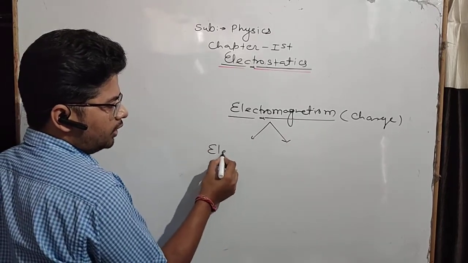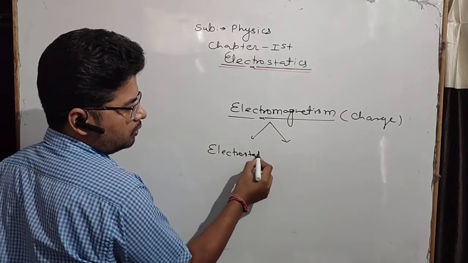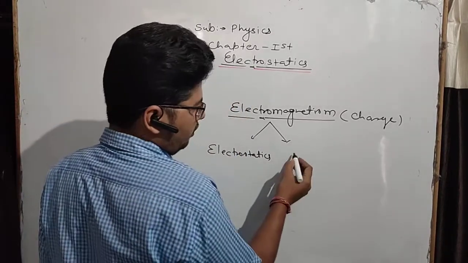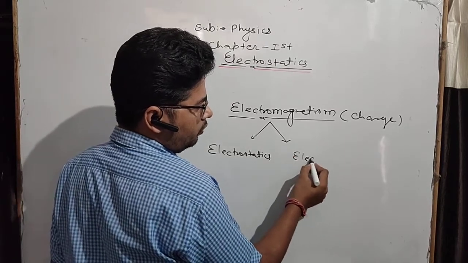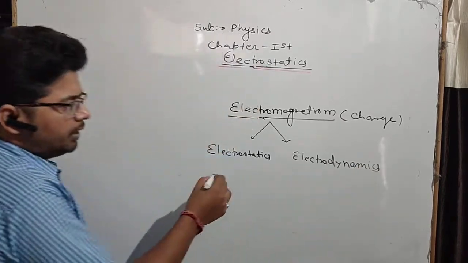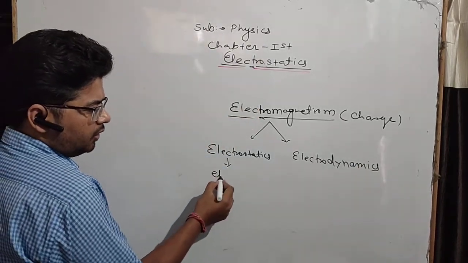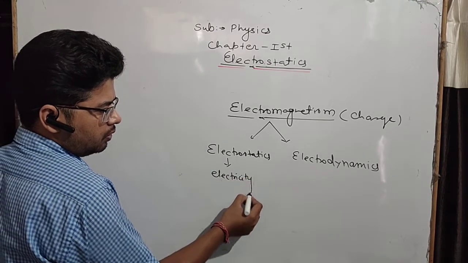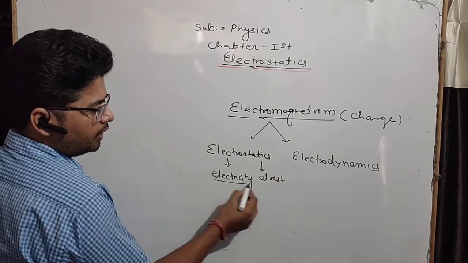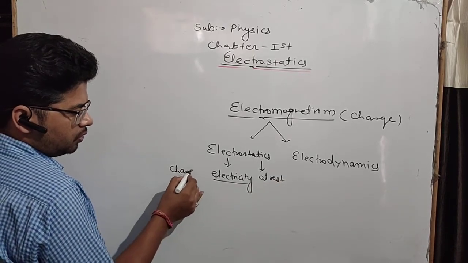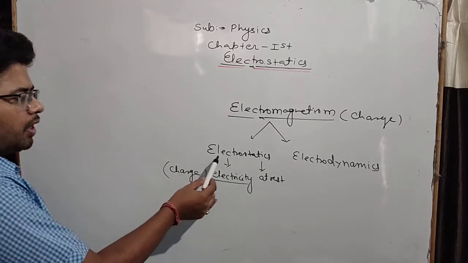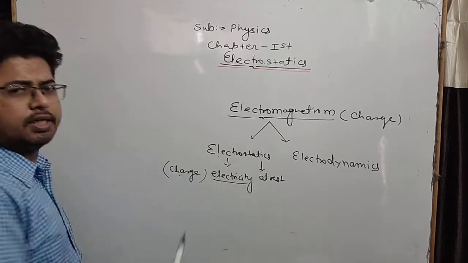One is known as electrostatics, which we will study in our first and second chapters, and the second part is electrodynamics. As the name implies, electro means electricity and static means at rest. And what is the source of electricity? Charge. So we can say that electrostatics is the branch of physics that deals with charge at rest.